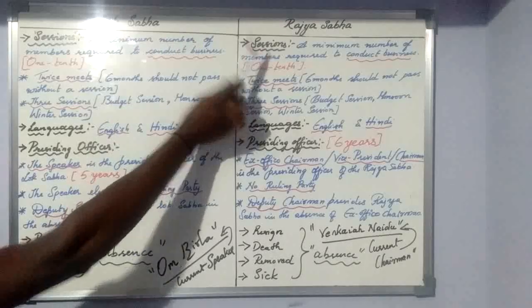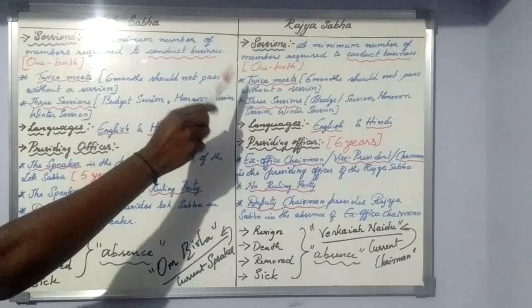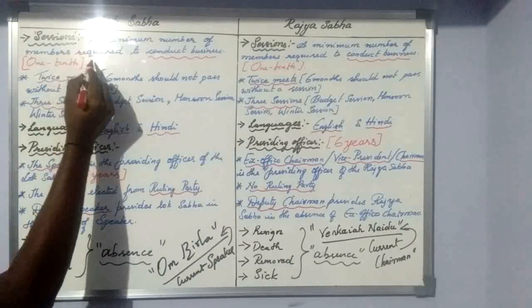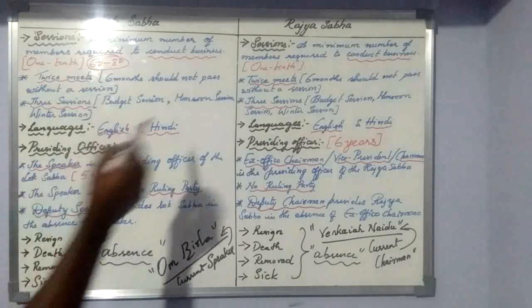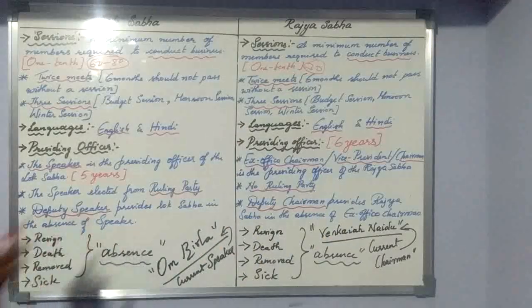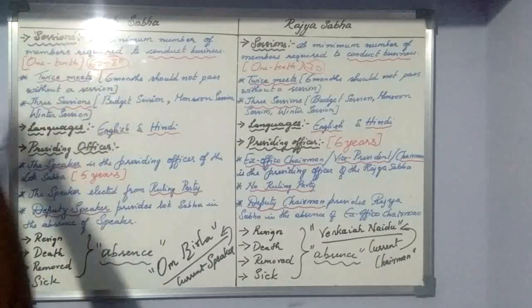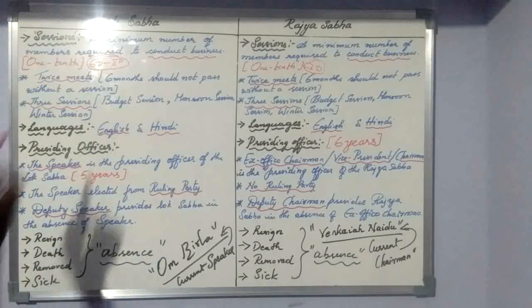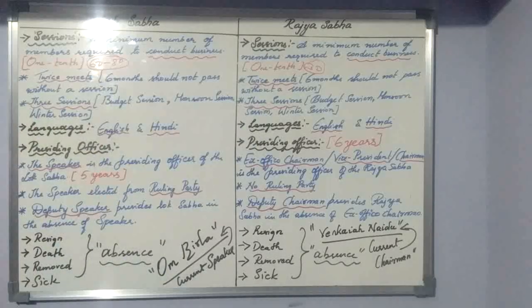The same applies in the Rajya Sabha. But here the current strength is 250 members. Here, instead of 60 to 80 members, it starts with 30. If 30 members are present, the session can take place. That is the only variation, because the current strength of Rajya Sabha is smaller than Lok Sabha. Lok Sabha has a larger number of members, but here the numbers are small. That is one thing we have.